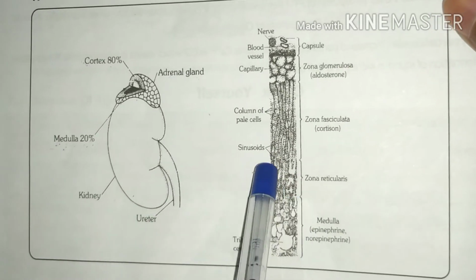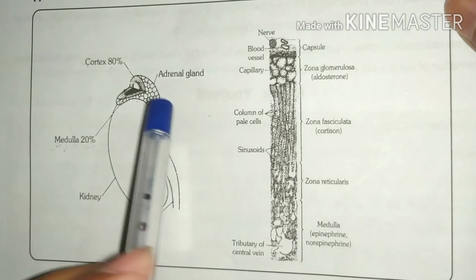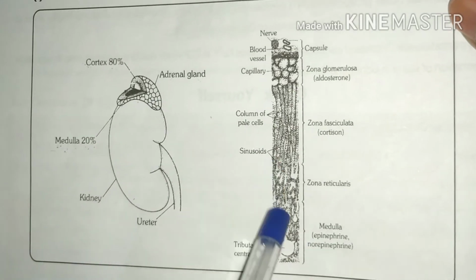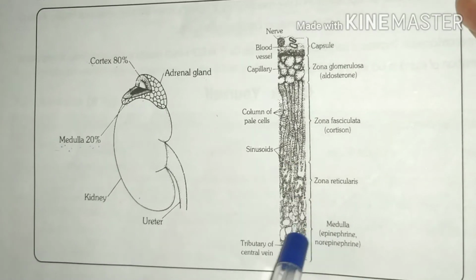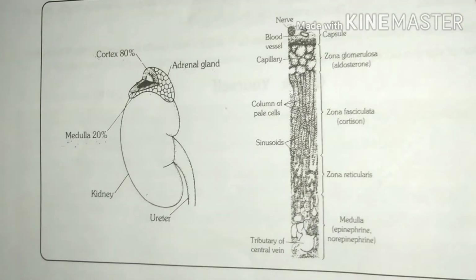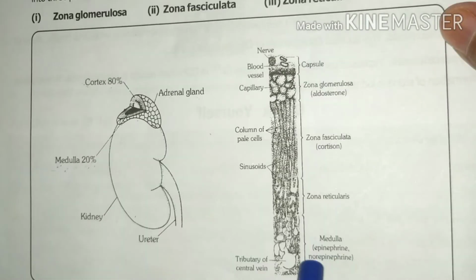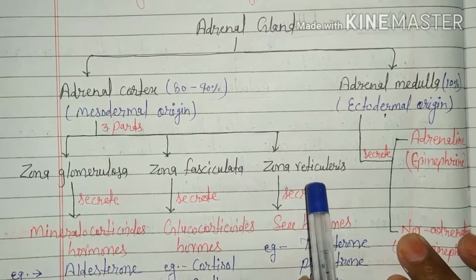In zona reticularis, a reticular form of capillaries is situated. In the medulla region, tributaries of central veins are present, and it is the internal part of the adrenal gland.